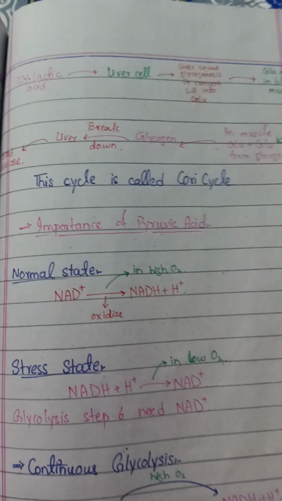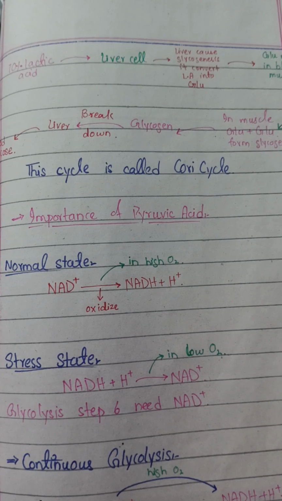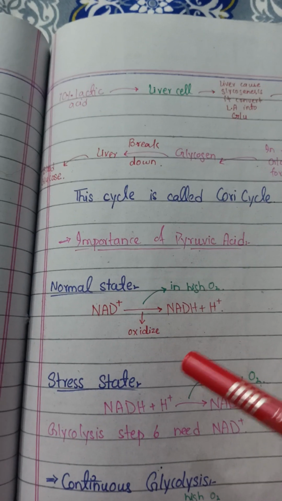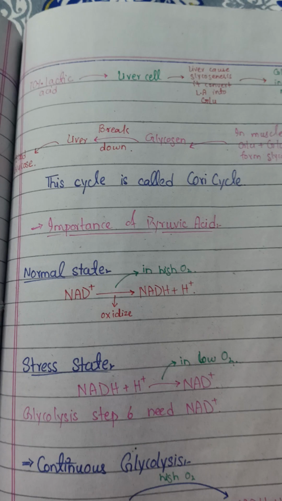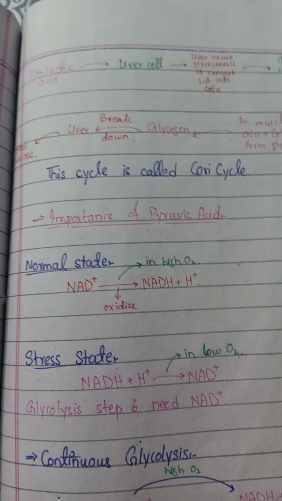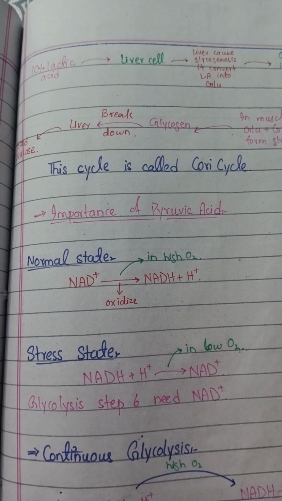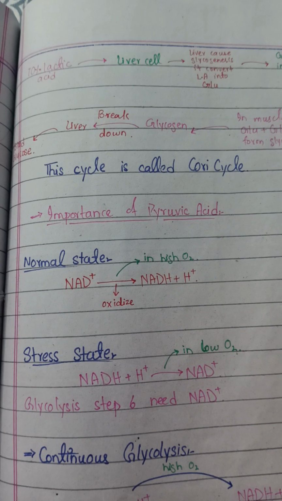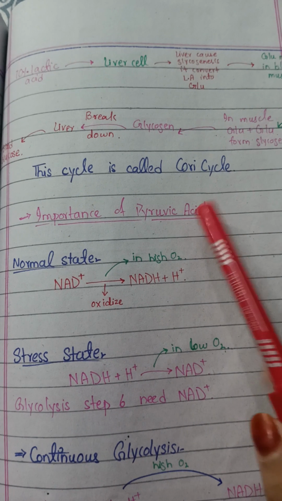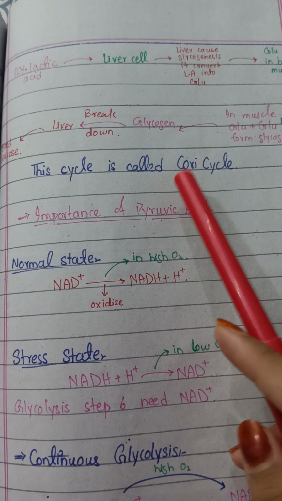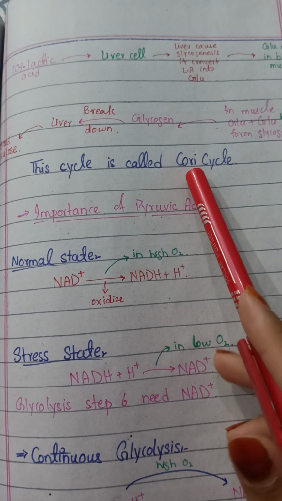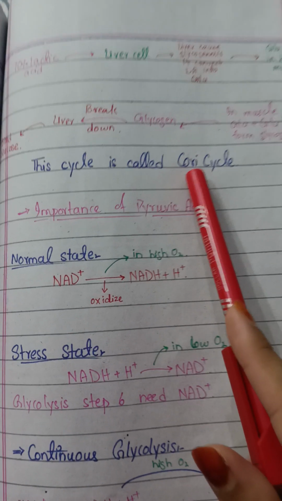So we have two cycles through which lactic acid is broken down. First of all, 20 to 30% of lactic acid is overcome by a cycle which is called the citric cycle, while the 70% of lactic acid undergoes a cycle which is called the Cori cycle. And the Cori cycle is named after a scientist whose name is Cori.